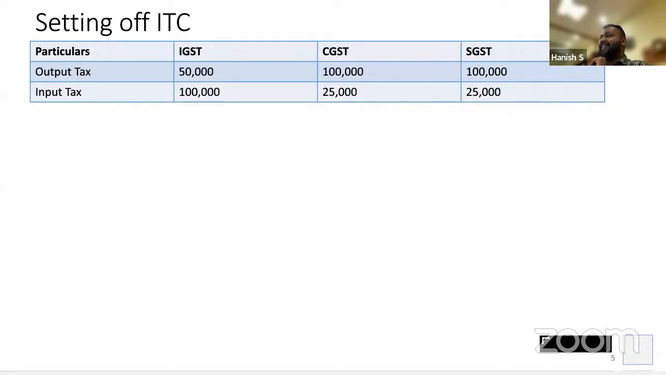Now, let's solve a problem. You will have to give me answers for this. On setting off of input tax credit. The first situation, output tax: IGST is 50,000, CGST is 1 lakh, SGST is 1 lakh. And input tax: IGST is 1 lakh, CGST is 25,000, SGST is 25,000. Now you tell me, how will you utilize the credit and what is the final tax which is required to be paid in cash by the taxpayer?